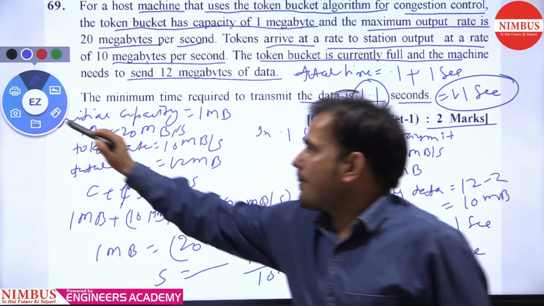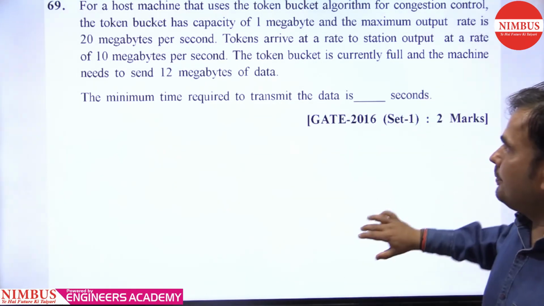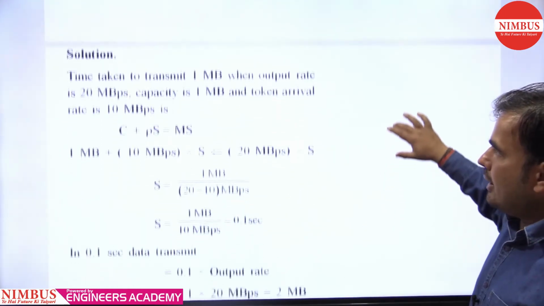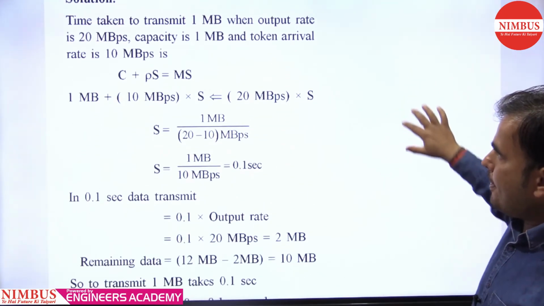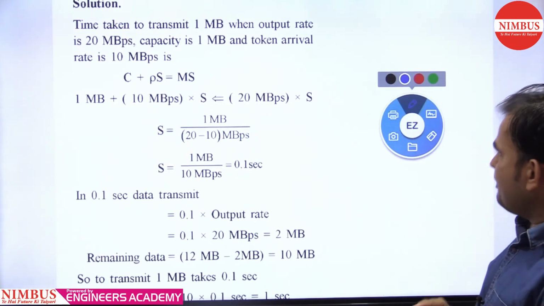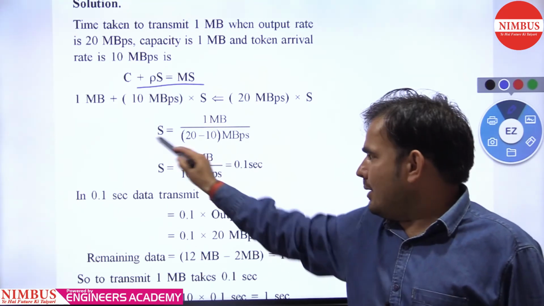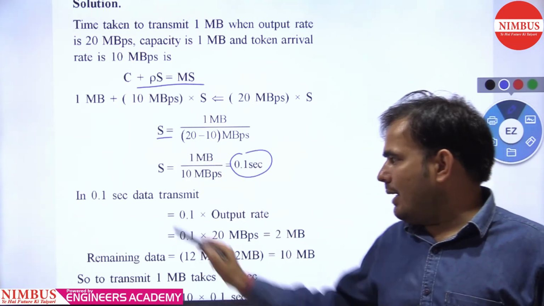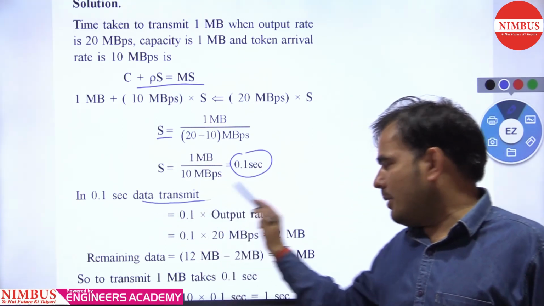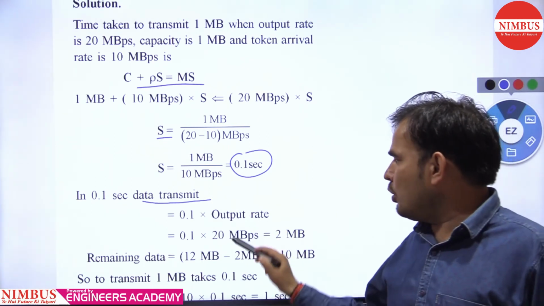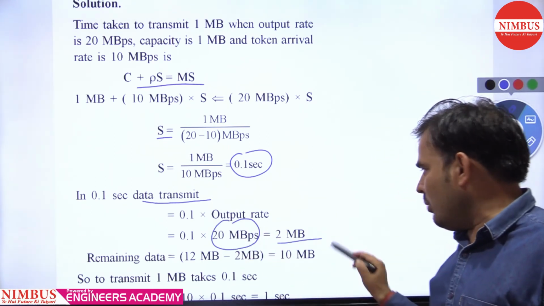You can see the solution. This is the formula, and S is 0.1 second. In 0.1 second, data transmitted equals the output rate, 20 megabits per second, which gives 2 MB.